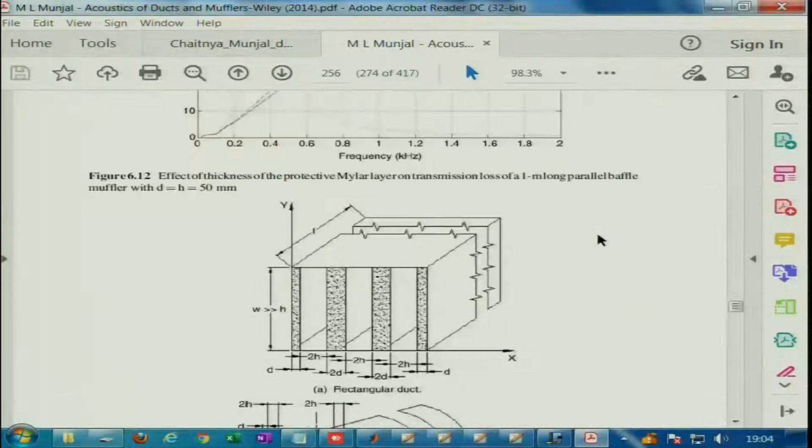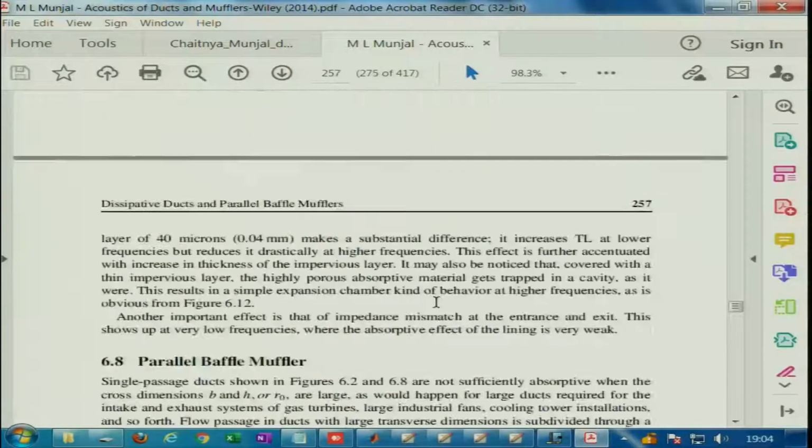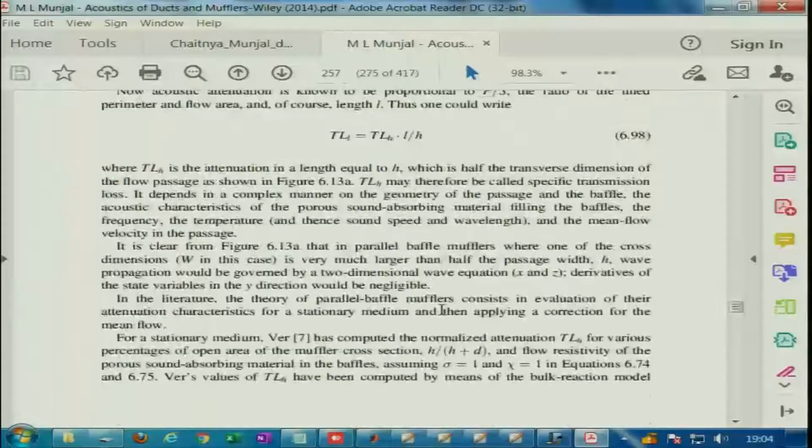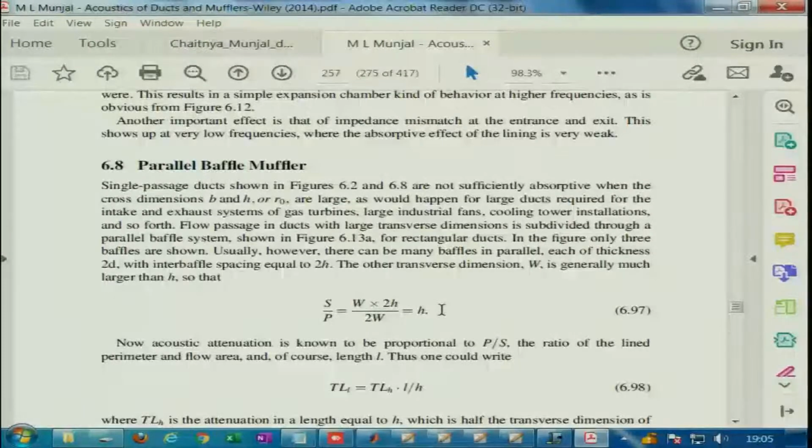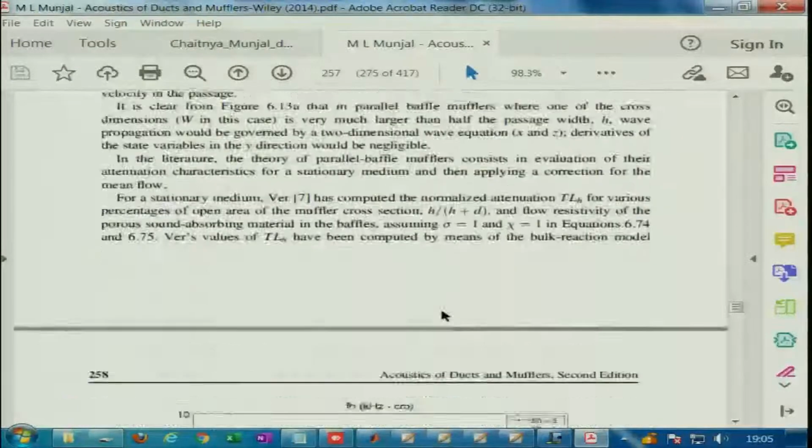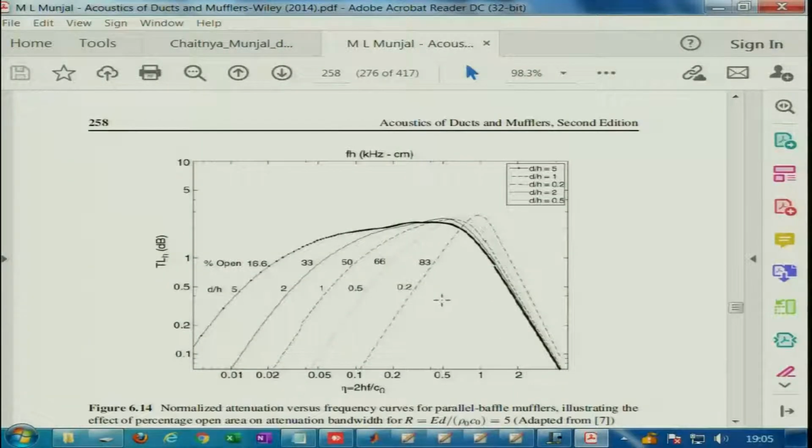And then I will quickly go to parallel baffle mufflers, where the flow passage is split into a number of segments depending upon the baffles, which are lined baffles, and as the waves go through these baffles, they are attenuated. And purely from an engineering perspective, have a look at this graph. This is the graph where we can probably do some engineering based calculation.